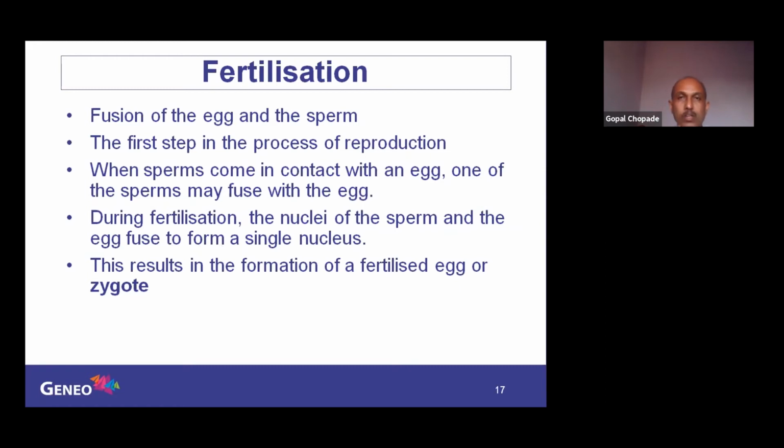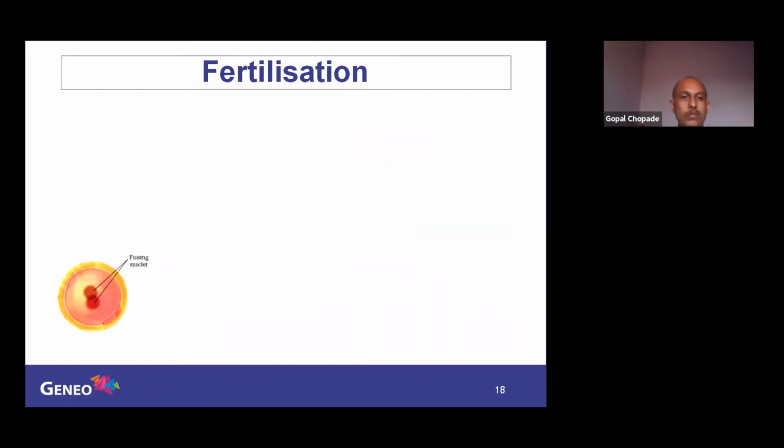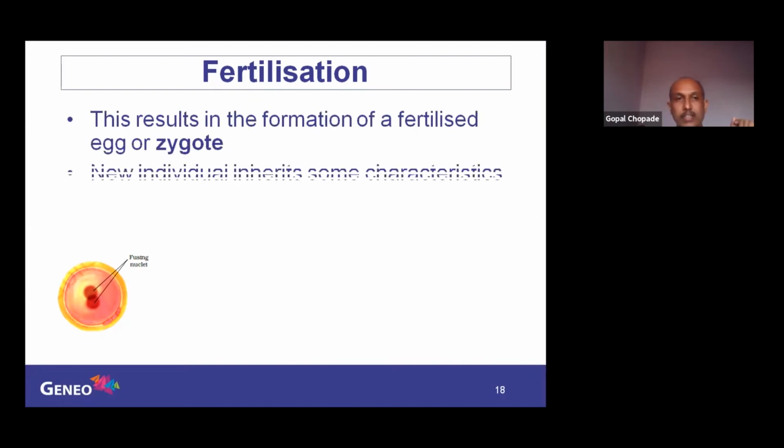Any doubt? If you have doubts, please ask your questions, and I will take them at the end of the session. Okay. So we have seen the male reproductive system, the female reproductive system, the male gamete sperm, and the female gamete egg, ova. Now fertilization, the fusion of both gametes, results in the formation of a single cell called the zygote. See, this is the fusion of two nuclei, the father's and the mother's. Both fuse, and that condition is called the zygote. So this is how fertilization takes place.